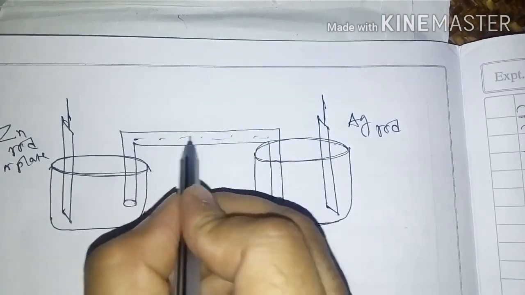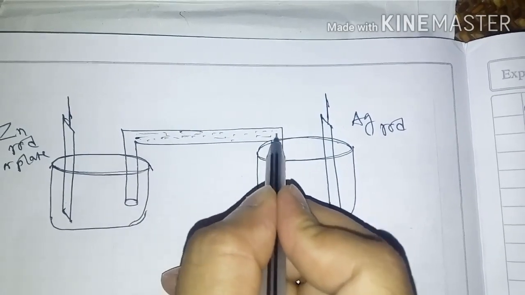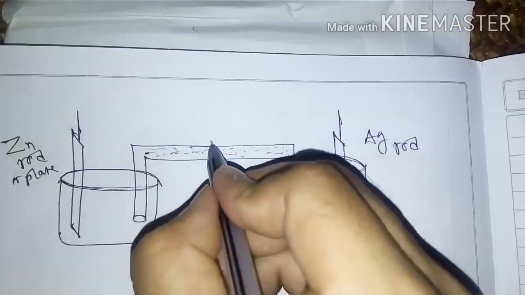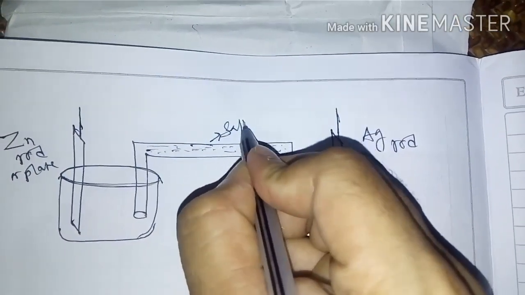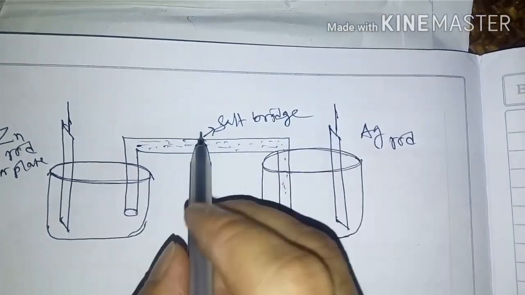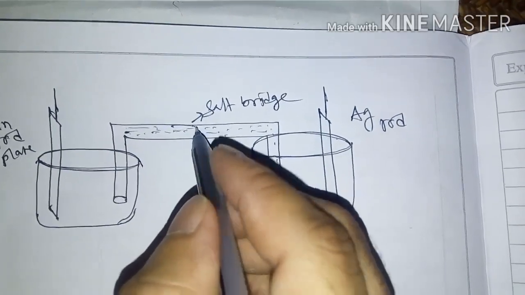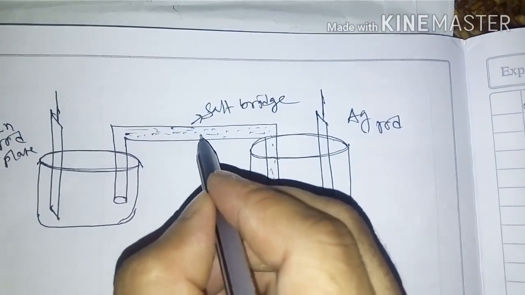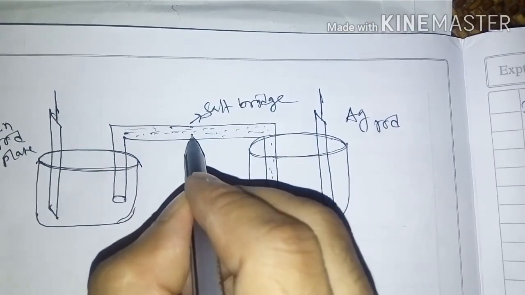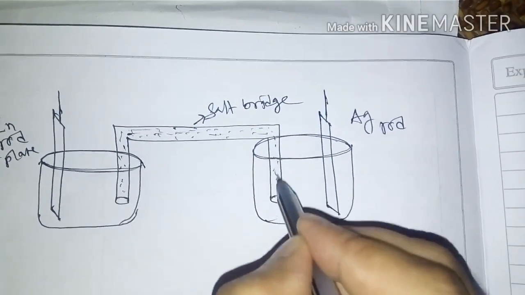Inside the salt bridge, some inert electrolyte is there, along with agar gel. Understood?